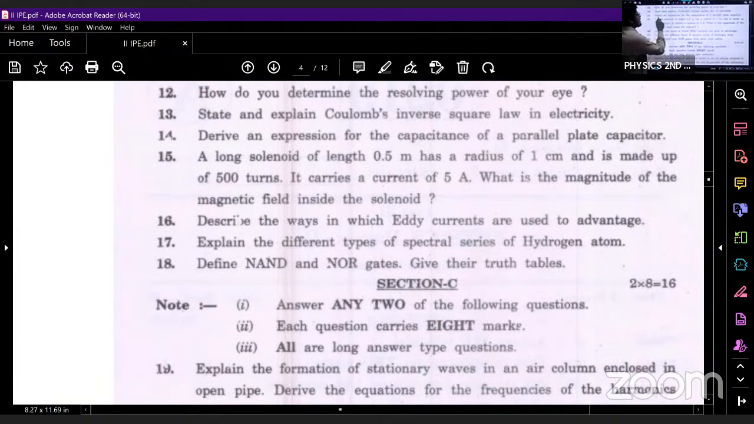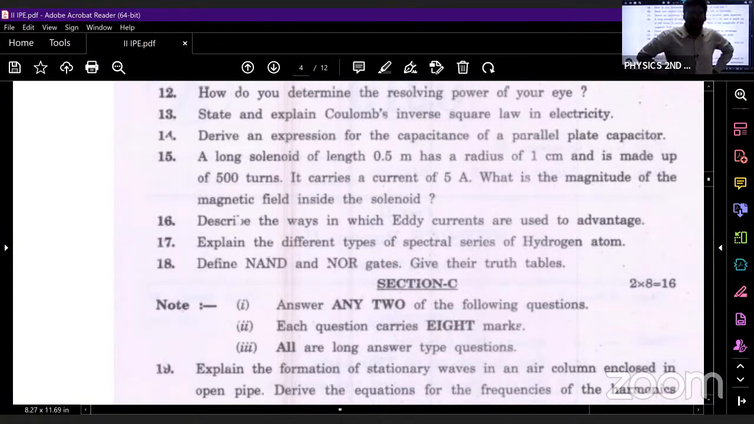Next, what is the next question? Derive an expression for capacitance of a parallel plate capacitor. This question also we have discussed in electric potential and capacitance. What is the answer for this? What are we supposed to consider? We are supposed to consider 2 plates which have an electric field. The first plate gives sigma by 2 epsilon naught, and the second plate gives sigma by 2 epsilon naught, so the net electric field will become how much?